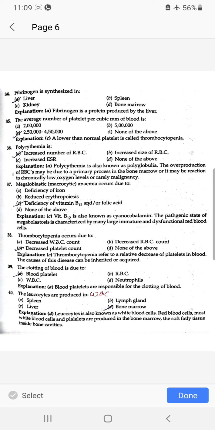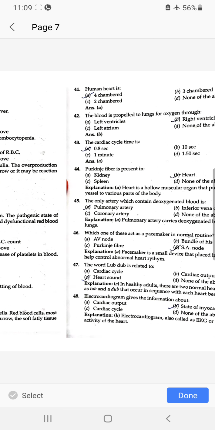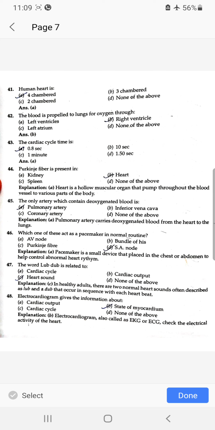Thrombocytopenia occurs due to decreased platelet counts. The clotting of blood is due to blood platelets. The leukocytes are produced in bone marrow. Human heart is four-chambered. The blood is propelled to lungs for oxygen through the right ventricle. The cardiac cycle time is 0.8 seconds. Purkinje fiber is present in heart.